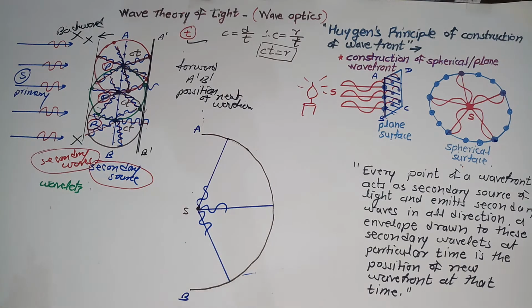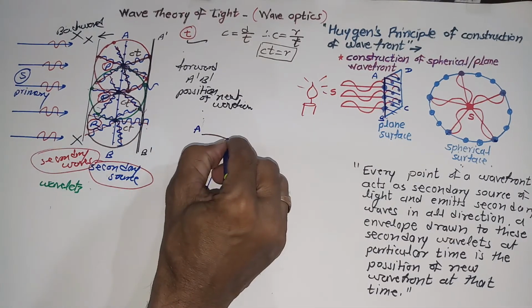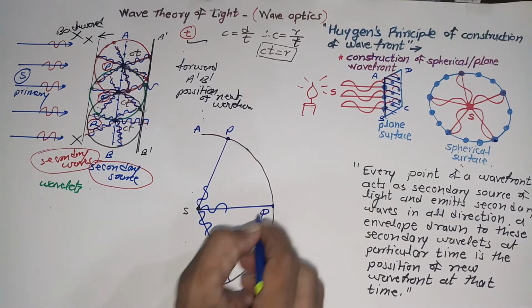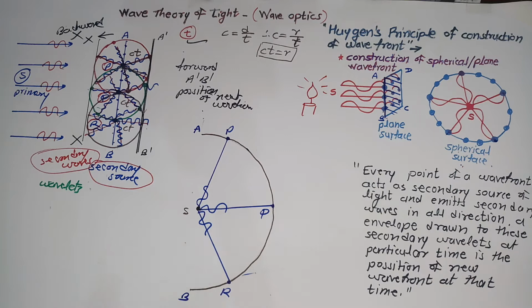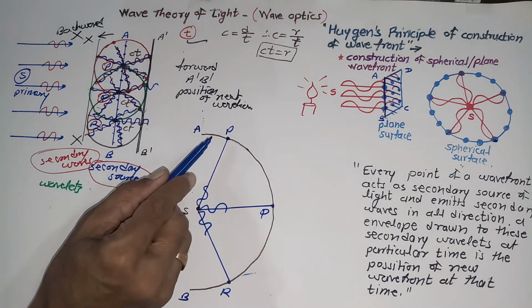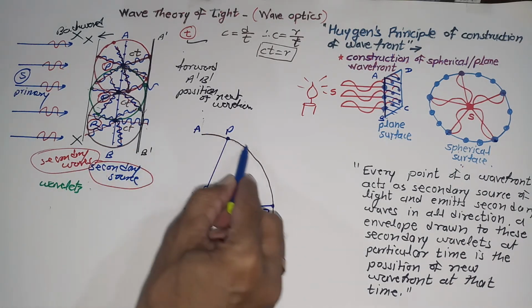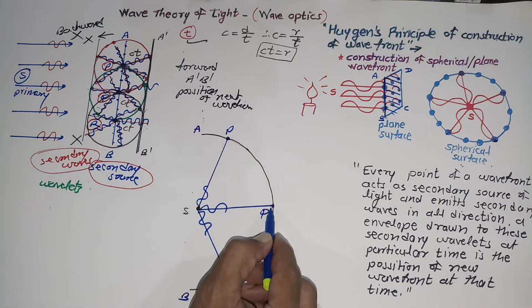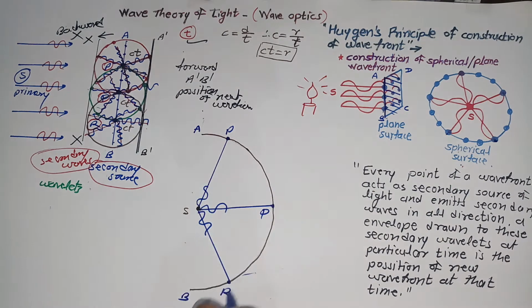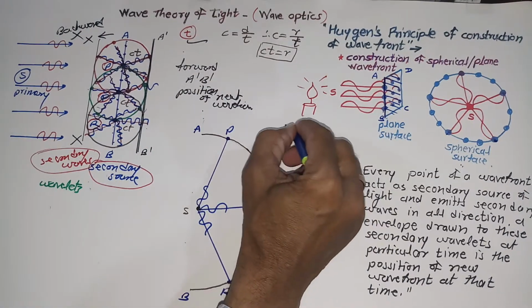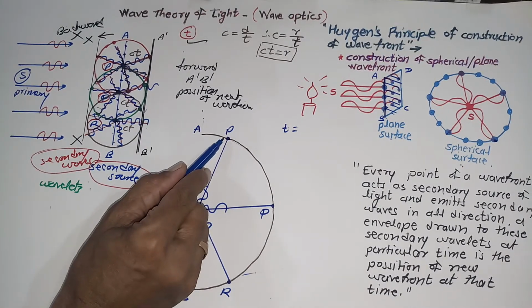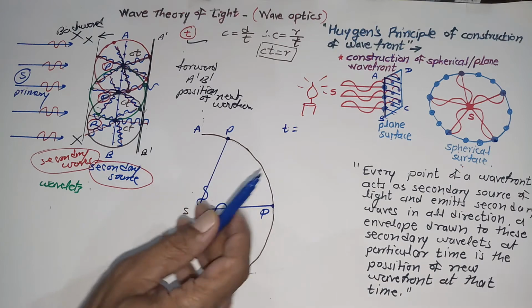I am going to select only particular points on this wavefront. Let me select point P, then Q, and lastly this is R. According to Huygens principle, all these points P, Q, R which are located on the surface AB of the spherical wavefront act as secondary sources of light. They emit secondary waves in all directions, and for that purpose after time t, what will be the distance covered by the secondary wavelets by these points P, Q, R?